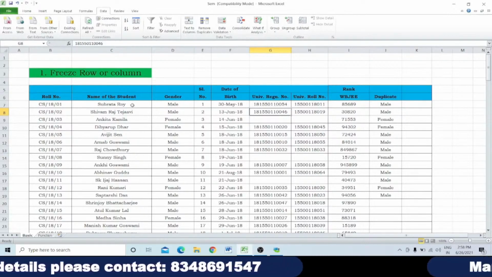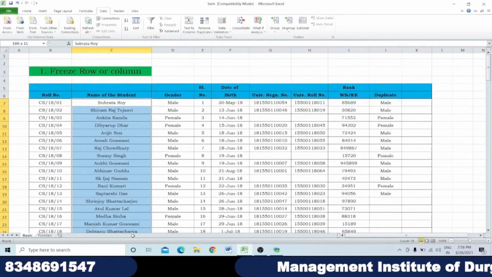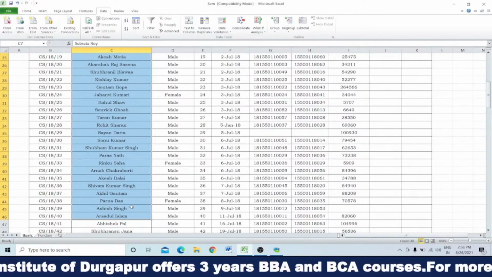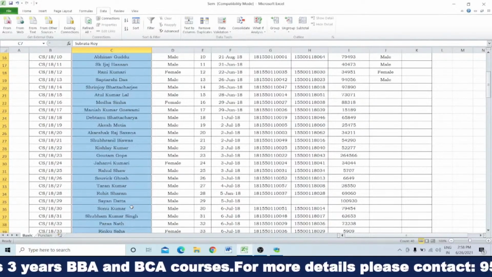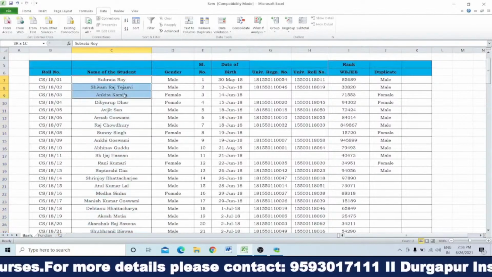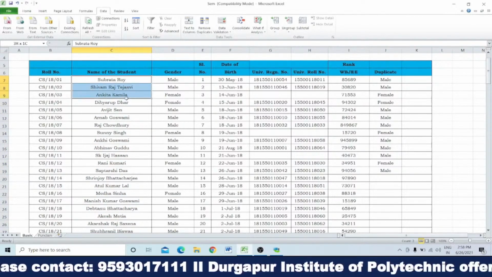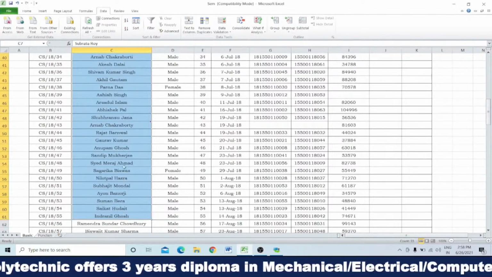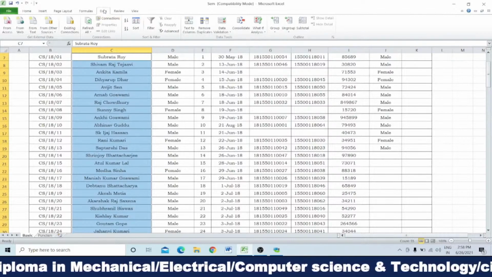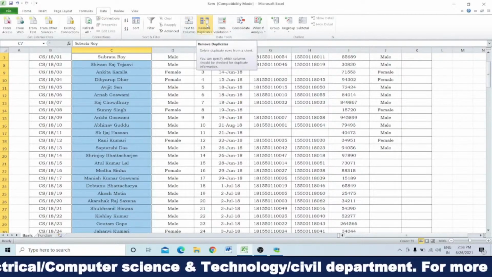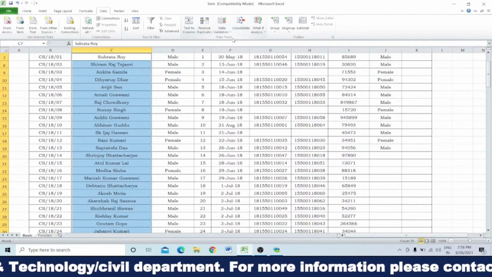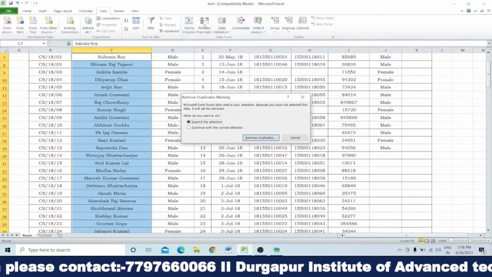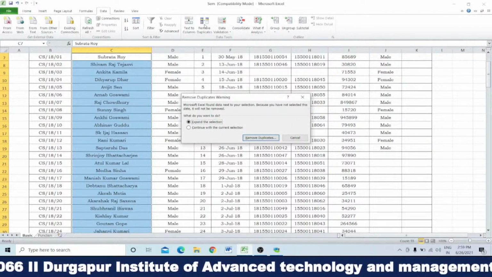Next is the duplicate. Suppose, as I have written here, so many names of students, I don't know whether I have given some duplicate data or not. Maybe I have typed the name of a student twice. So is there any duplicate or not? How can we find out? I will just select the names of the students, and then in the Data tab there is an option, Remove Duplicates. Under the Data Tools there is a Remove Duplicates option. So you just click on Remove Duplicates, and a window will come.